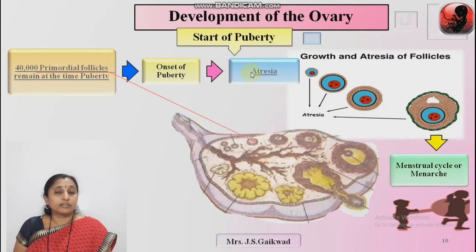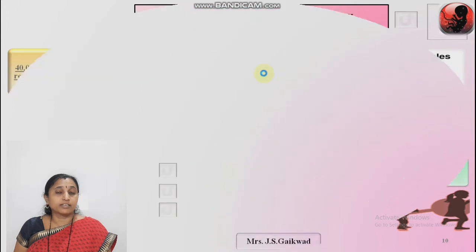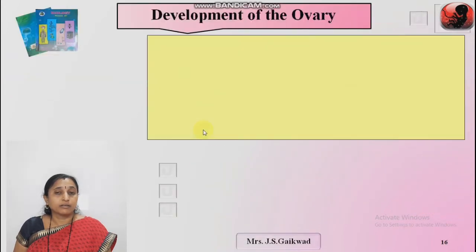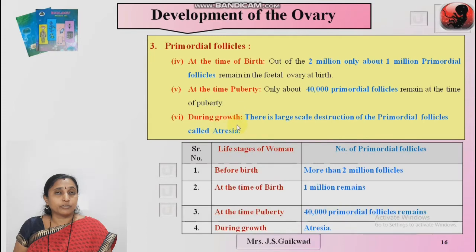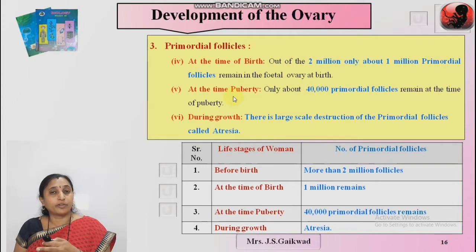What is the meaning of atresia? See here in the description. At the time of birth, 2 million primordial follicles, out of these 1 million remain. At the time of puberty, what is the number of primordial ovarian follicles? 40,000.